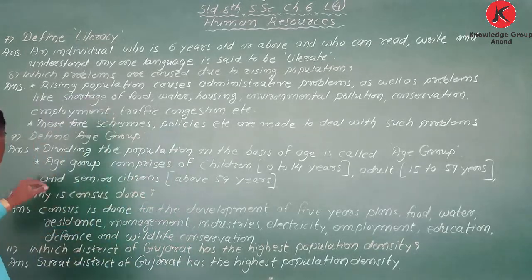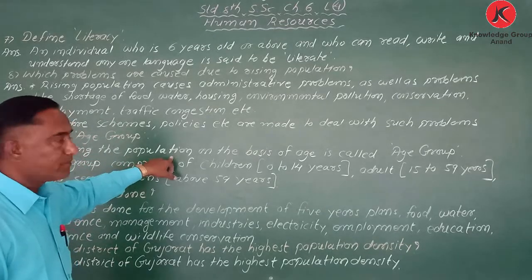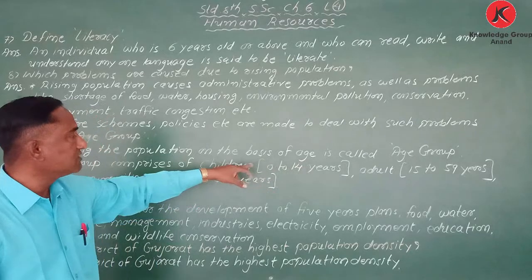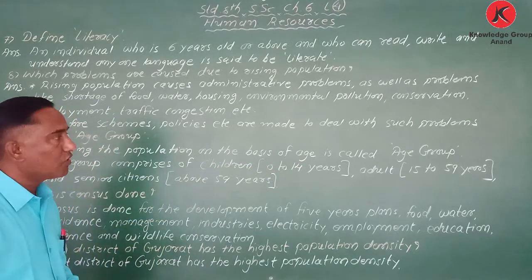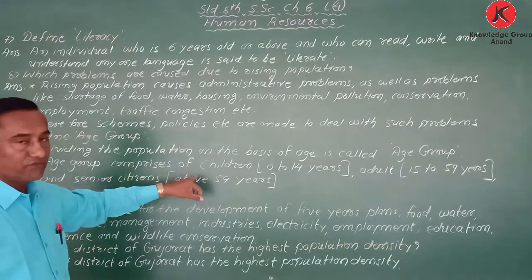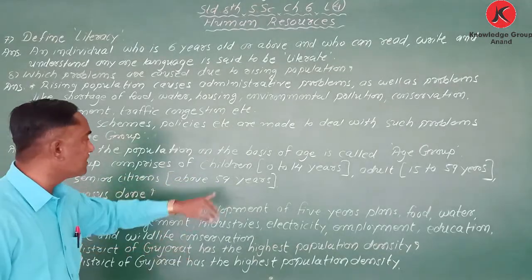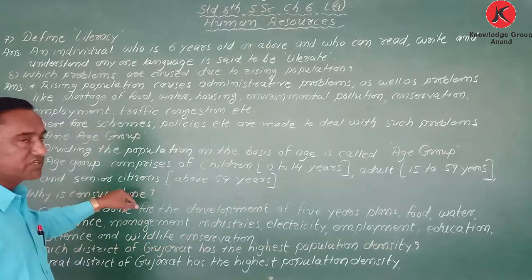Answer: dividing the population on the basis of age is called age group. The age group comprises of, which are there? Three things: children, adult, and senior citizen.